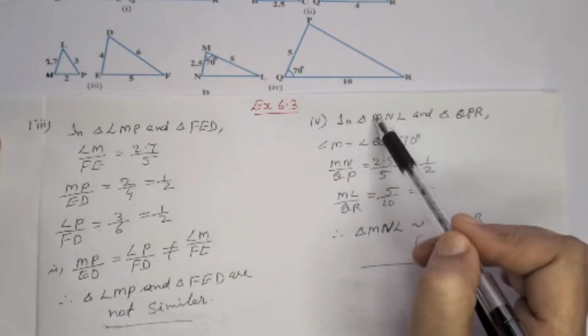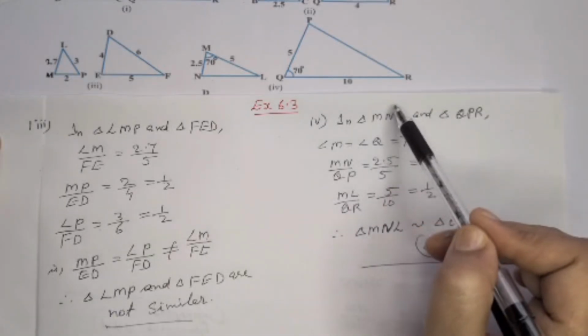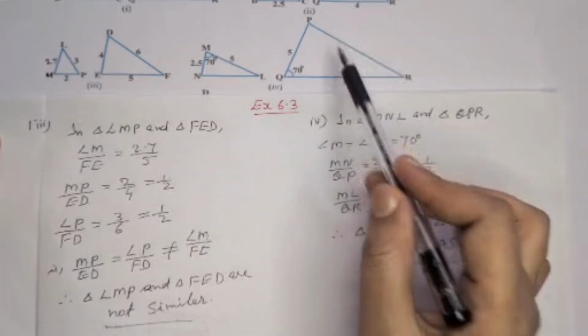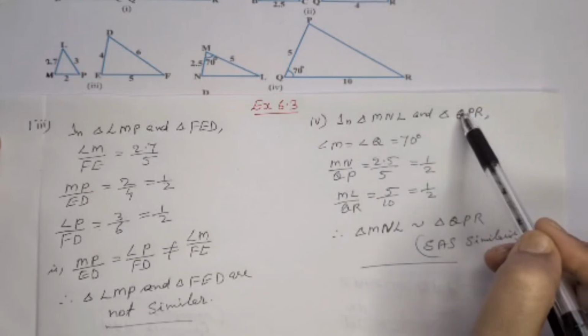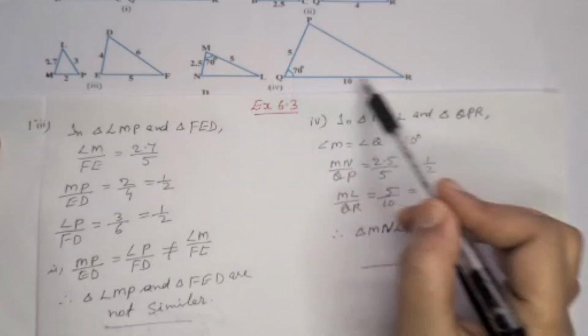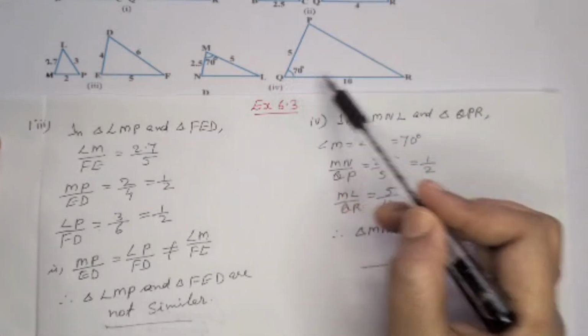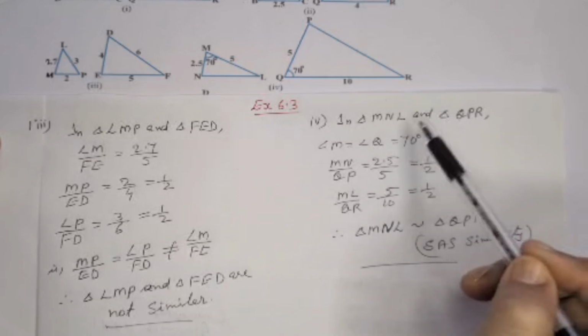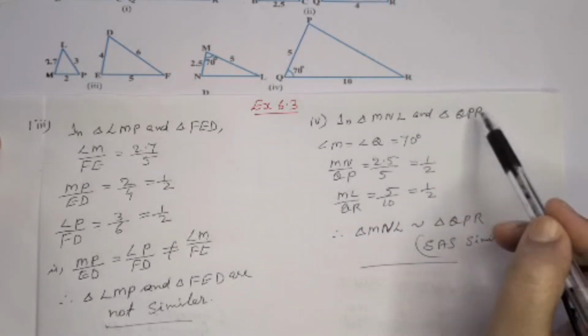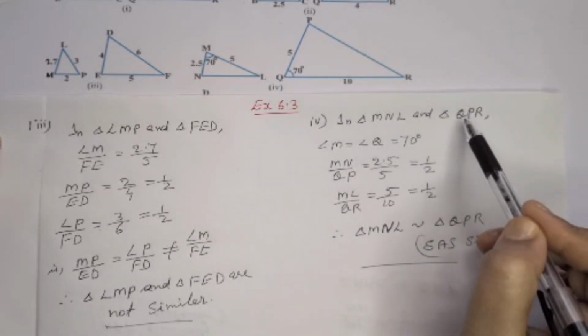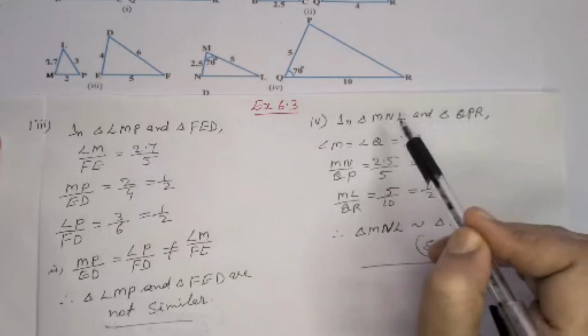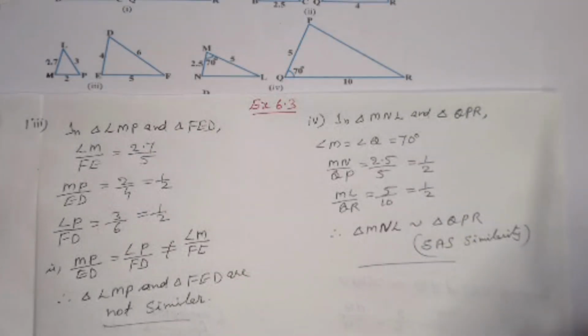So the same order, first and last letter M and L, ML that is 5, here also first and last QR. If you are taking PQR, that is not similar. So when we are writing the second triangle's name according to the first one, corresponding sides or angles are supposed to come in the same order.